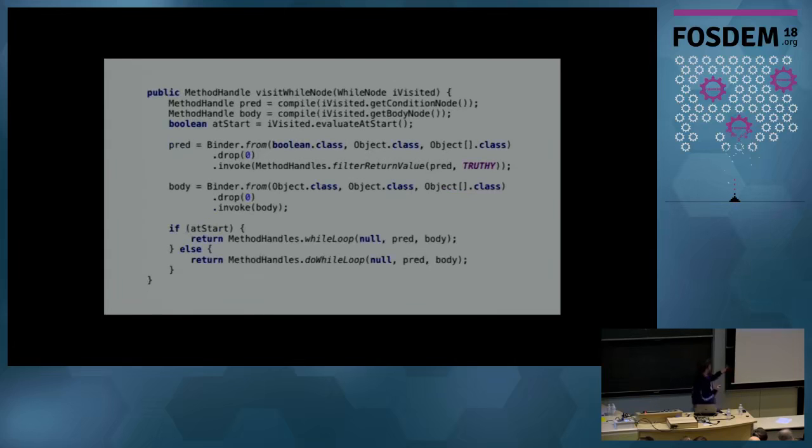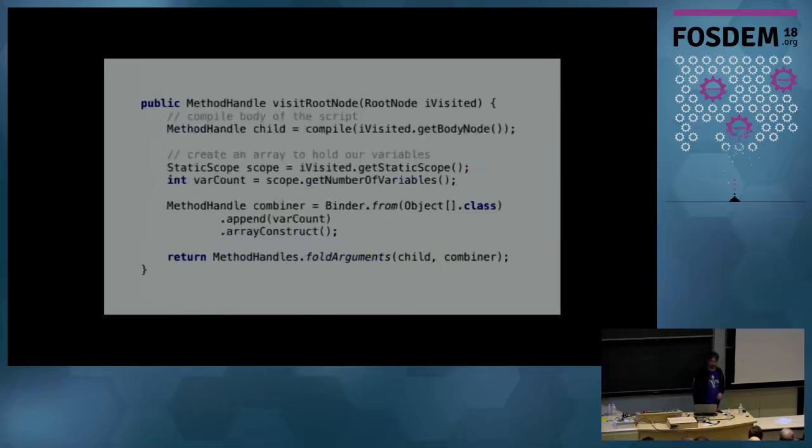And then, of course, we have while loops, finally. So we compile our condition again. We compile our body. We're checking to see whether this is a while loop or a do-while loop. And then we take our script state, we invoke our filtered predicate, our filtered condition. We have our body, which just runs the code that's in the body. And then we can create our two different while loops.